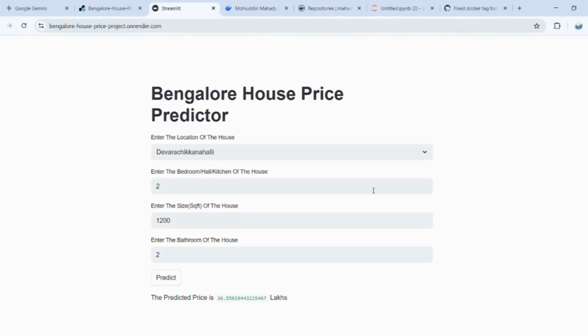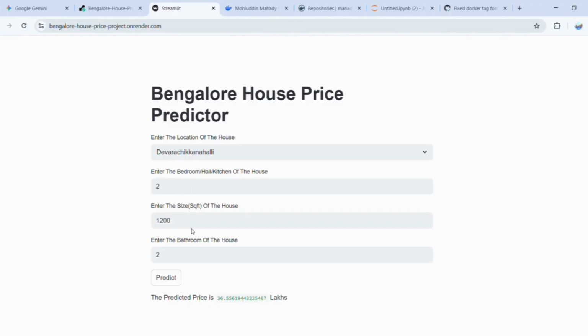Today I'm here with another small project of mine. I did this using a dataset from Kaggle, Bangalore House Price Predictor. This is not really very contextual for me because I live in Bangladesh. But the YouTube channel I follow, named Campus X, used this dataset to predict, and so I also used the same dataset for practicing. And here, as you can see, my model predicts the price of a flat or